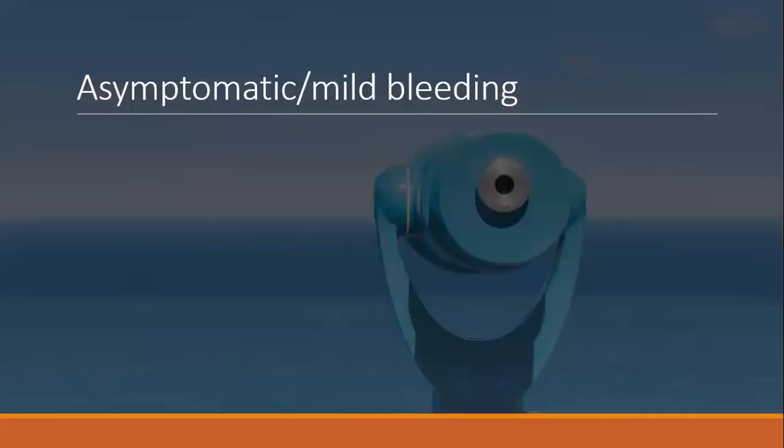The most important thing in most of the patients who are presenting with asymptomatic or mild bleeding: observation, observation, observation. Nothing else. In a child, 70% of them present with asymptomatic or mild bleeding. Just observe the child. The child is going to be doing well. Repeat a platelet count within a week. Most of the patients, even without treatment, by 4 to 5 days improve their platelet counts to more than 20,000. I do not say this, the UK guidelines do. So you can wait and watch in these patients, and there's no need for a treatment.